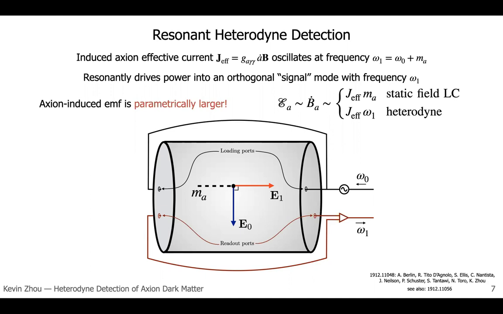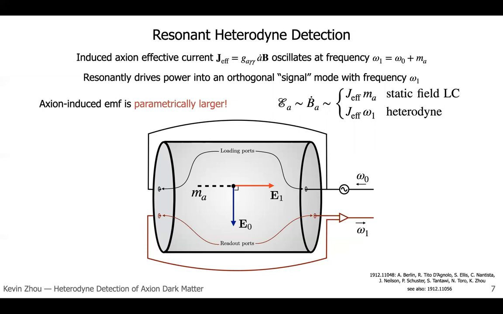Therefore, if there's also a cavity mode at that frequency, then we can resonantly drive power into that mode, which we call the signal mode. And this driving is efficient if the field of this mode is locally orthogonal to that of the loaded mode. Remarkably, the axion-induced signal here is parametrically larger than one would get in the corresponding static experiments.